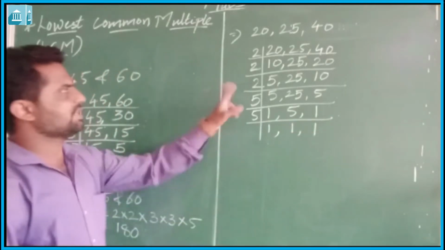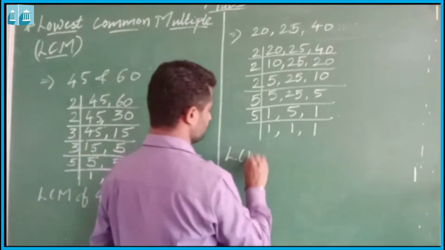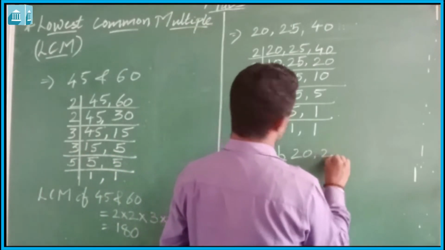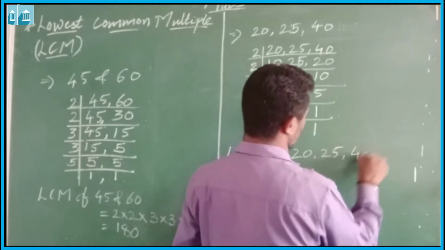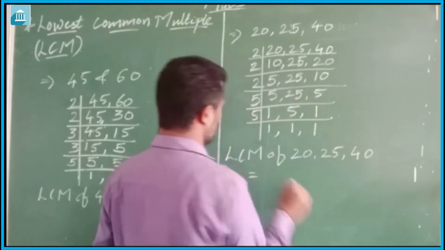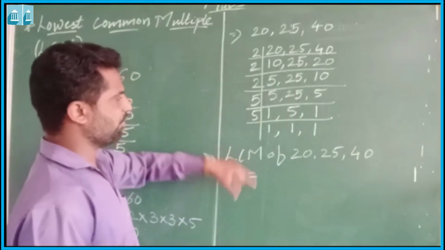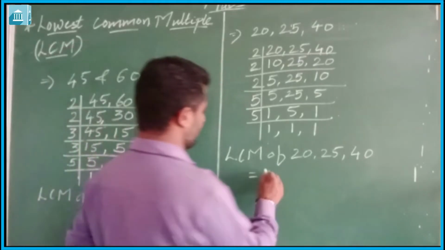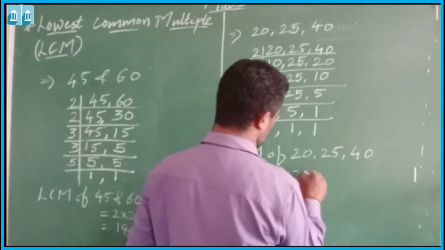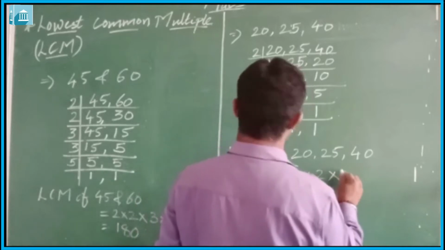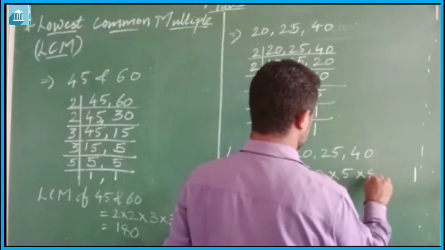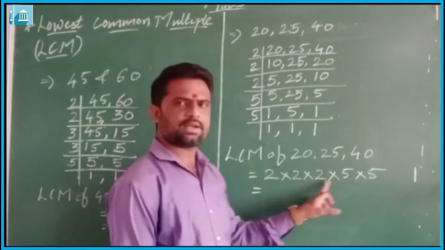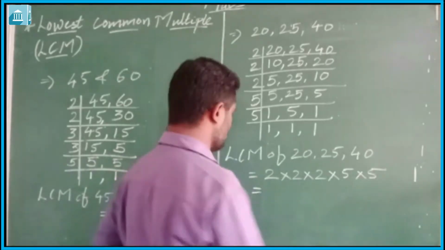Now, LCM of 20, 25 and 40. So LCM of 20, 25 and 40, as we had done earlier, we have to multiply all these factors, that is 2 into 2 into 2 into 5 into 5. 2 2s are 4, 4 2s are 8, 8 5s are 40, 40 5s are 200.